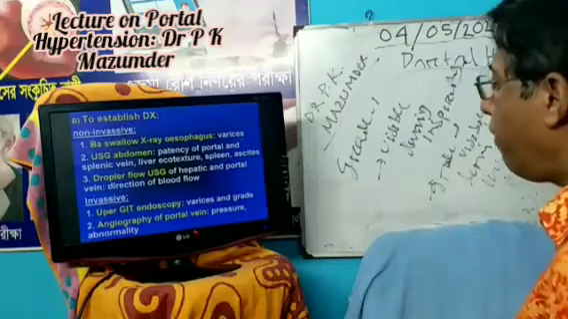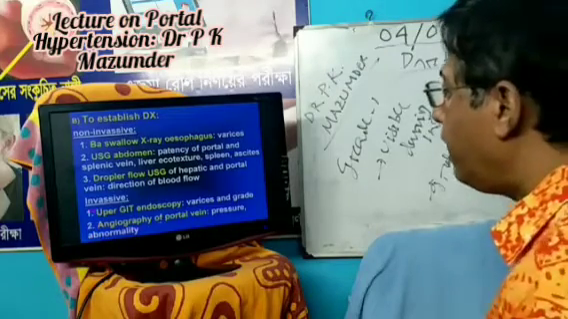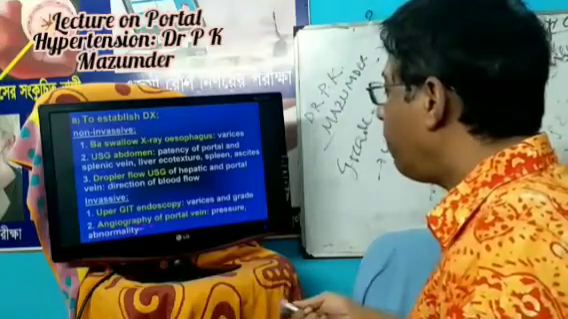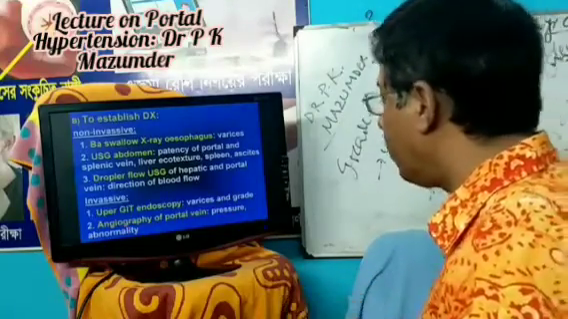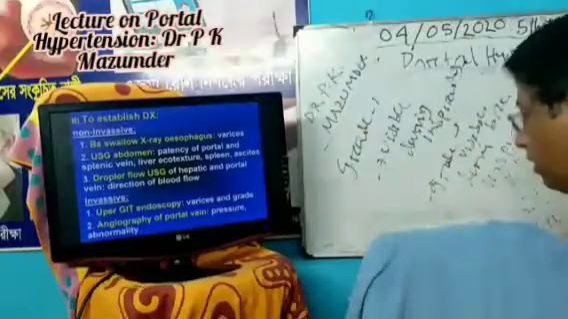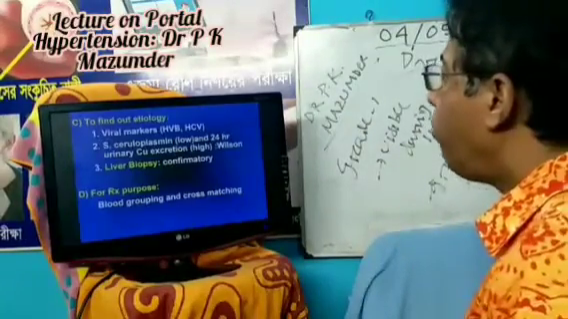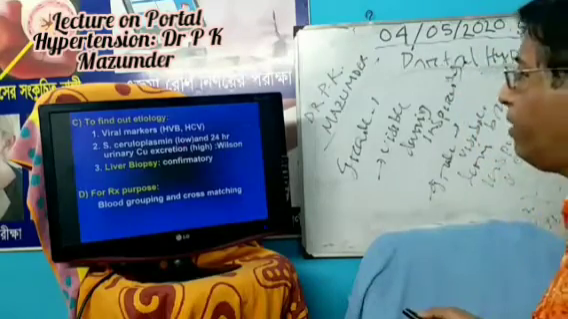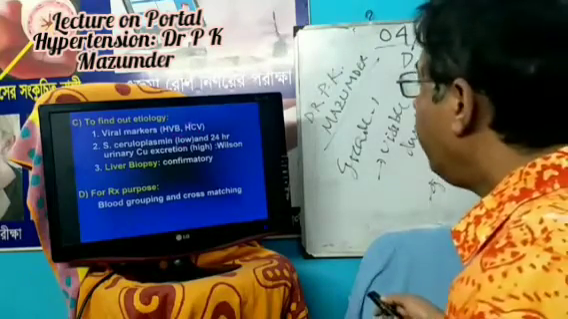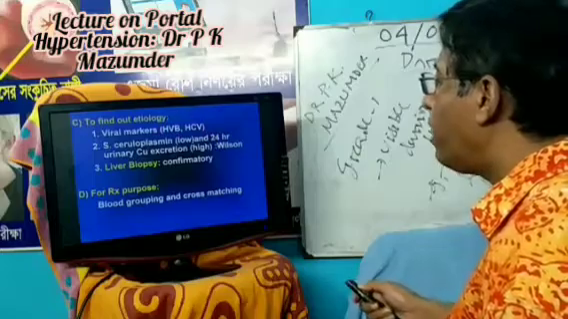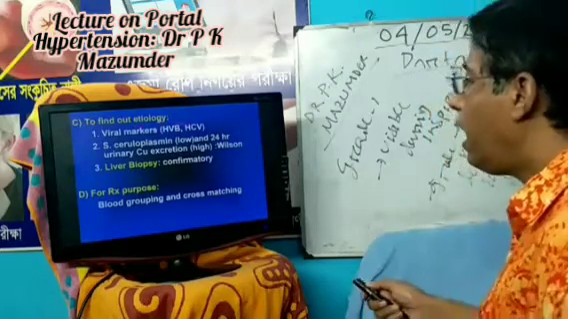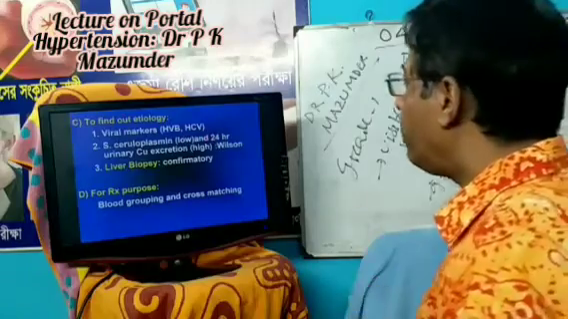And angiography of the portal vein pressure abnormality is very important and diagnostic. Now, to find out the etiology, viral markers, B virus, C virus. You know that B virus and C virus are very important for chronic hepatitis, which leads to liver cirrhosis and ultimately gives rise to portal hypertension.